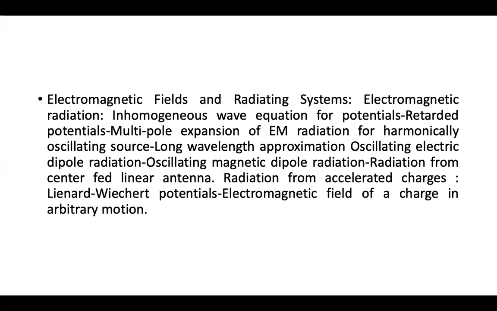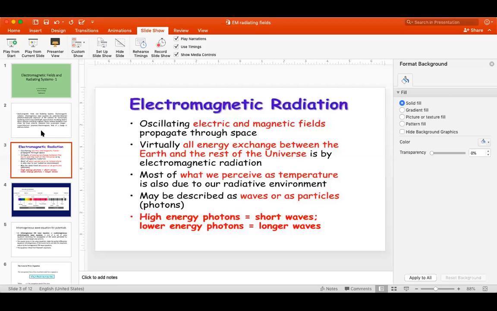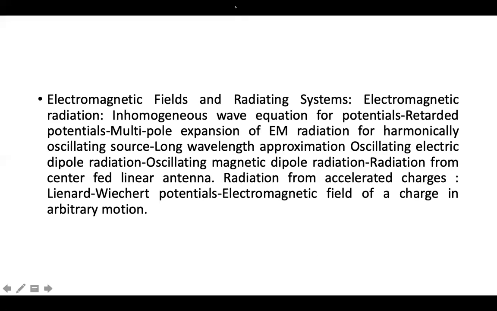You can see here electromagnetic fields and radiating systems and electromagnetic radiation.